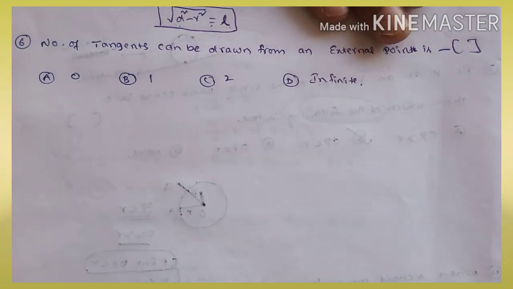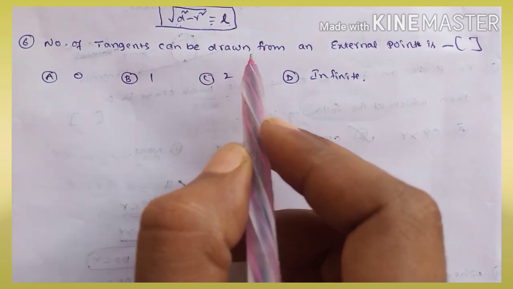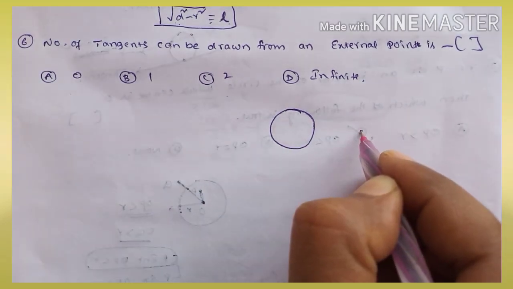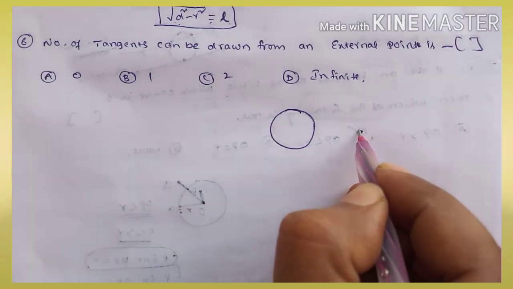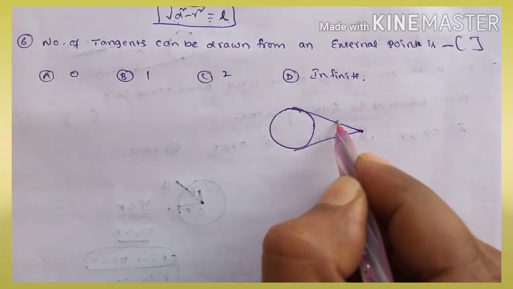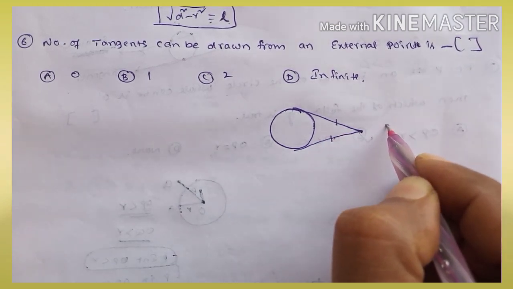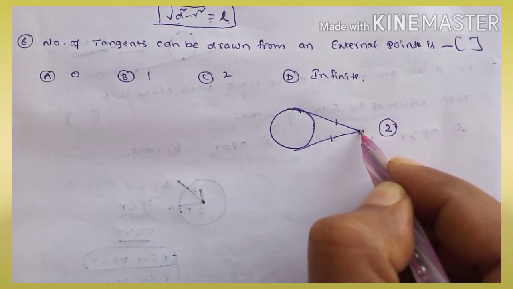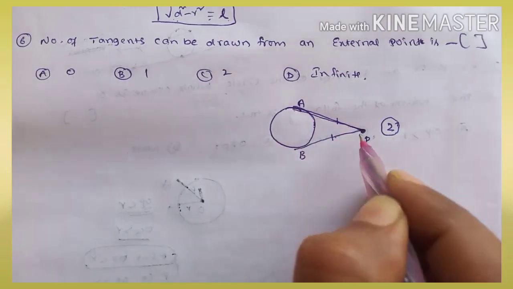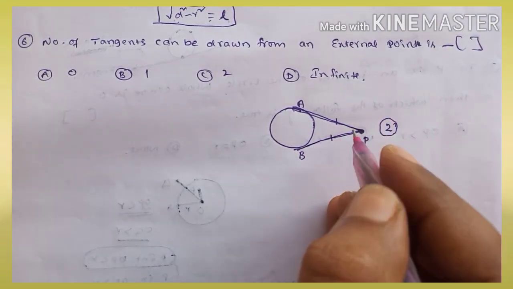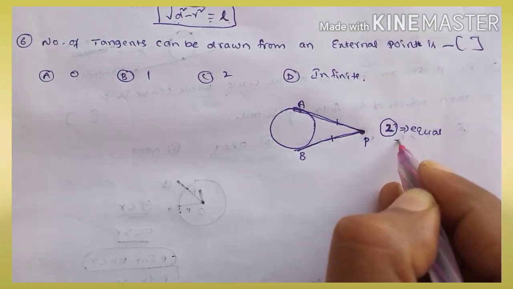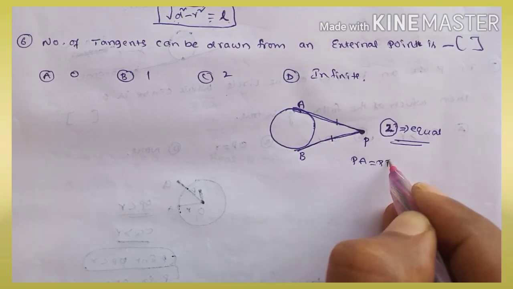Okay, next. Now the problem: the number of tangents that can be drawn from an external point. This is a circle and this is an external point. From the external point, this is one tangent and this is one more tangent. How many tangents? 1, 2. Two tangents can be drawn from an external point P. Suppose these are A and B: PA is a tangent and PB is a tangent. They will be equal tangents, so PA is equal to PB.